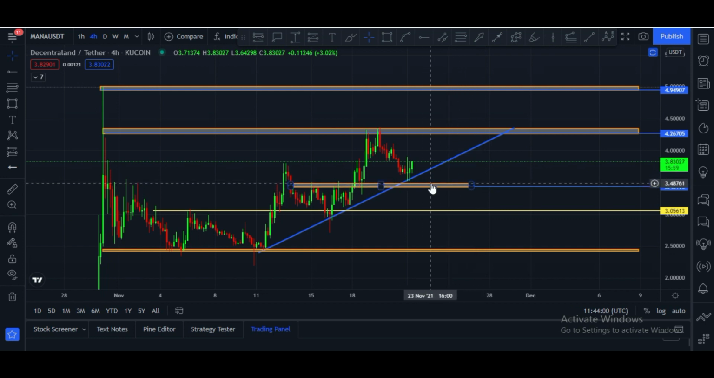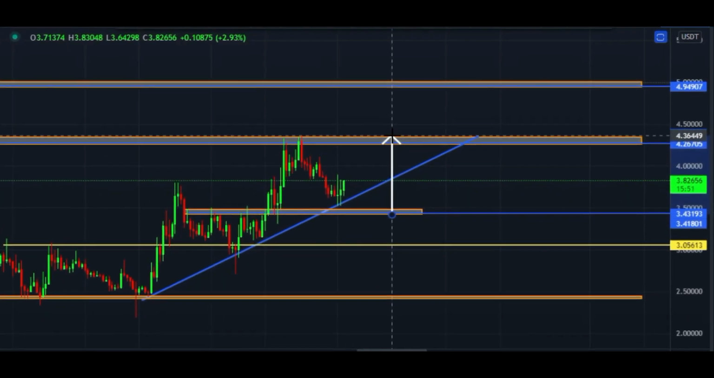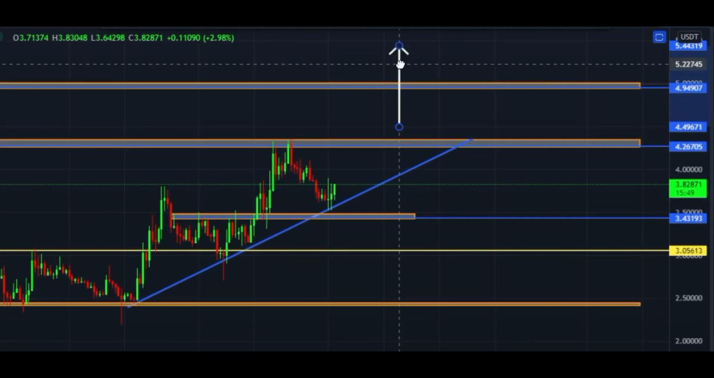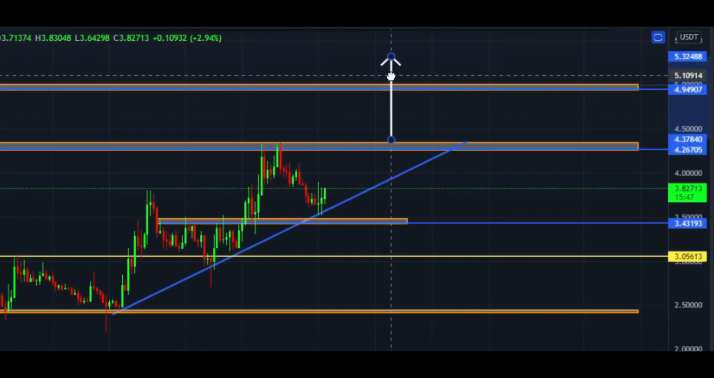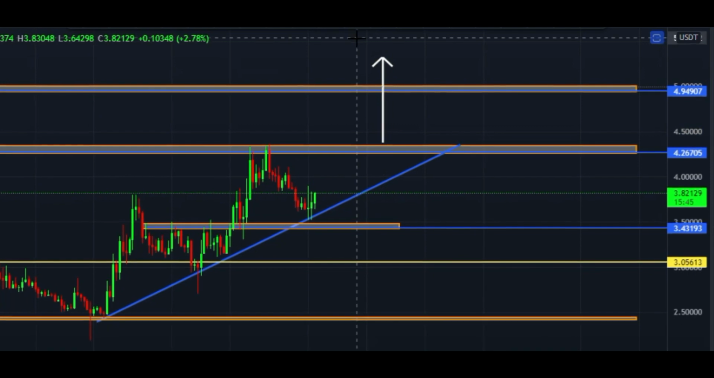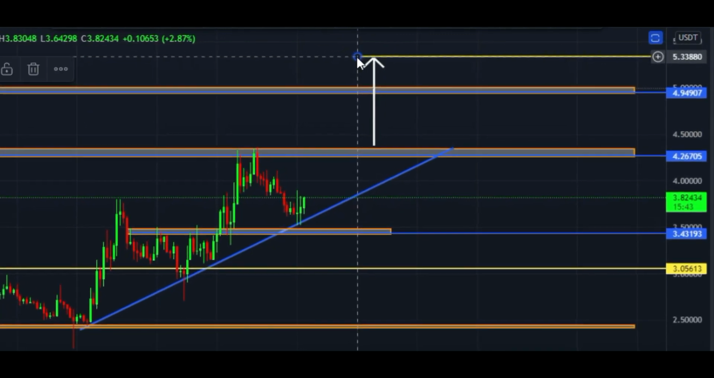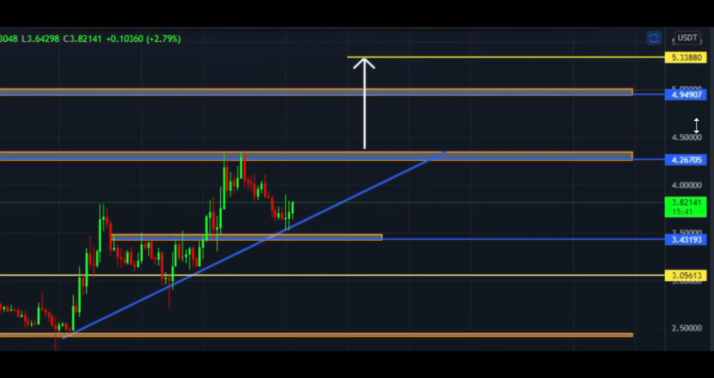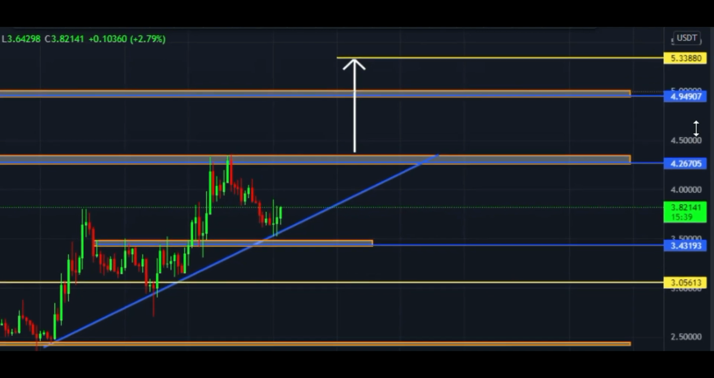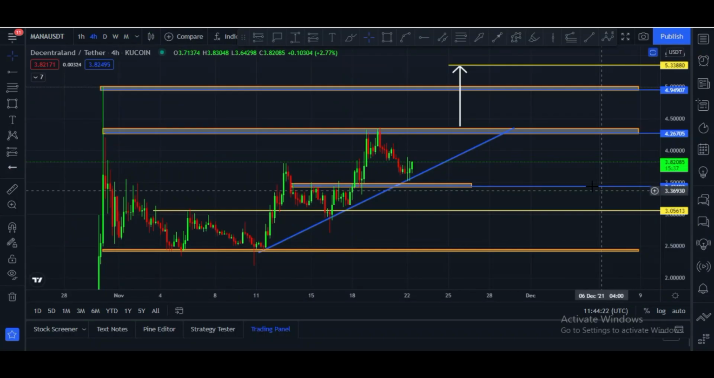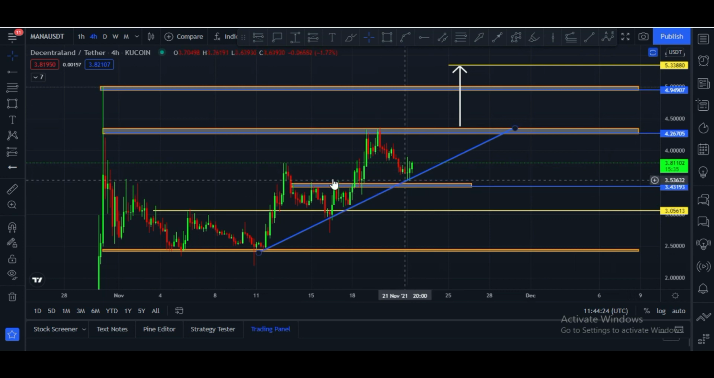Once it holds this area, in that case our first target is the $4.26 price area, and once it breaks the $4.26 price area, our second target will be this area, and this will create a new all-time high at the $5.33 price level. And it is very important to hold this area. This box area is very important to hold.